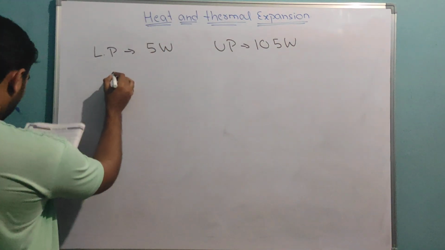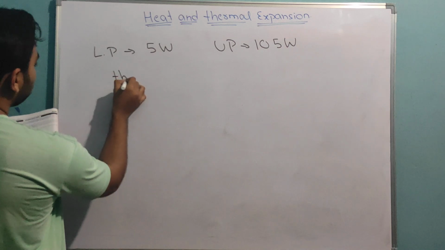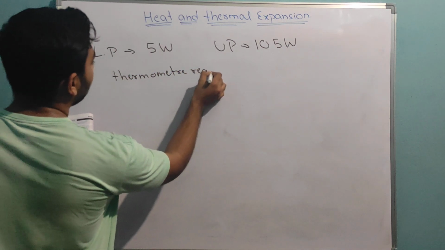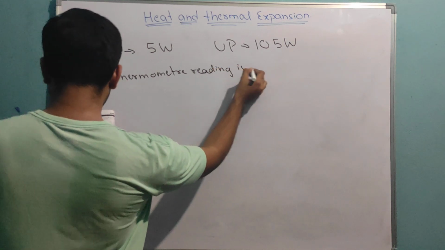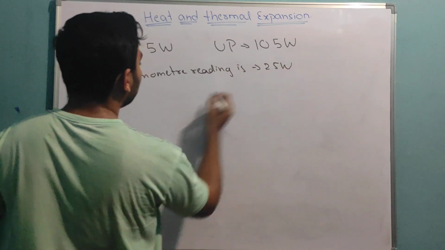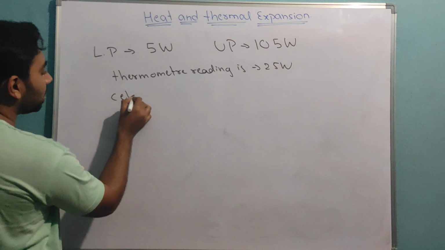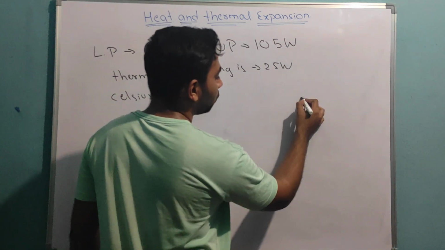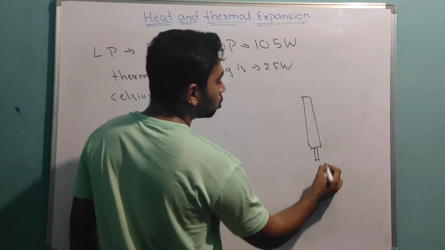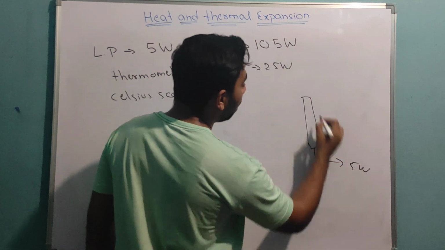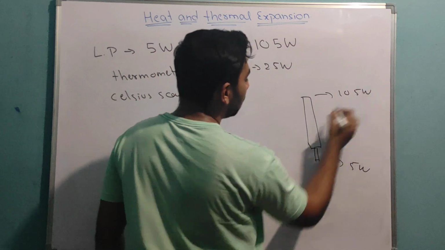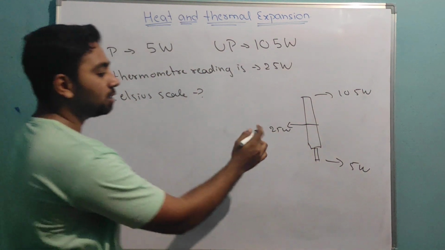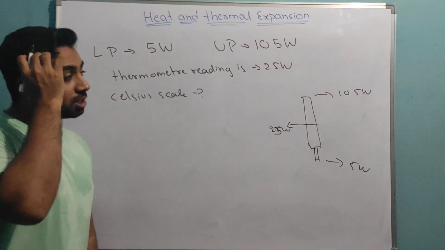Now if the thermometer reading is 25°W, then what is the reading in the Celsius scale? That's all. See, they are given one thermometer whose lowest point is 5°W and highest point is 105°W. Now this temperature here is 25°W. Now what is the temperature in the Celsius scale, they are asking. Very simple. For this you have two methods.